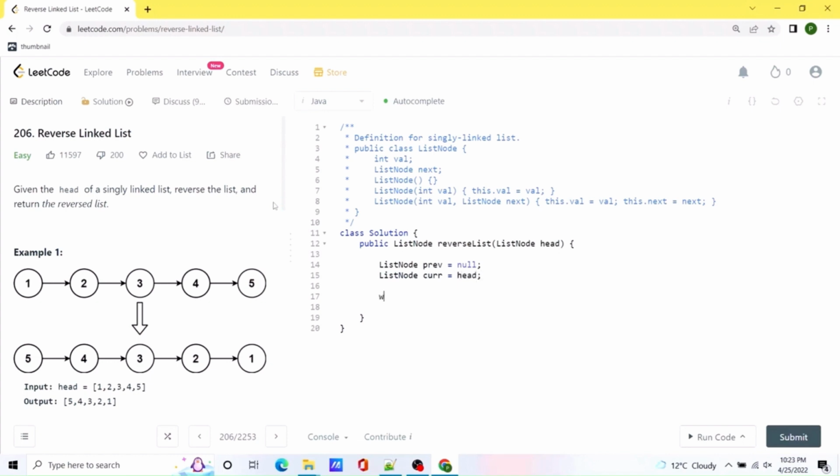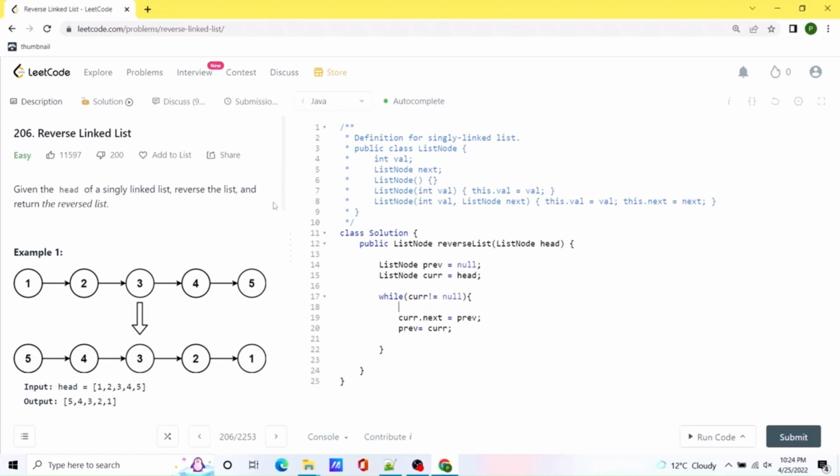Okay, now we are going to iterate over the given linked list. So while current is not equal to null, we are going to keep running in the loop. And inside the loop, essentially we have to flip the values between current and previous. So what we can do is current dot next would be our previous node, and then for the previous node we will have to flip it to current node, and for the current node we will have to go to the next node in the original single linked list.